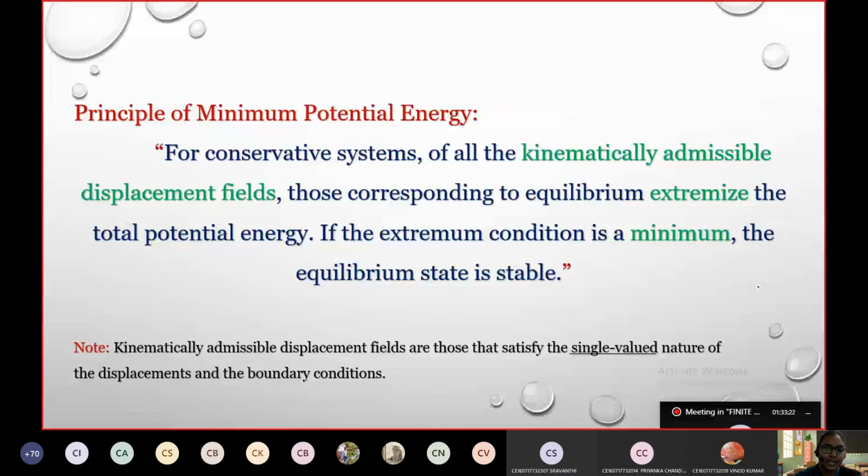Now, for this type of displacement fields, it is telling that the corresponding equilibrium extremizes the potential energy. When it is about the extremizing condition, it means we differentiate with respect to displacement: d pi by du is equal to 0. That is what it means to extremize the condition.